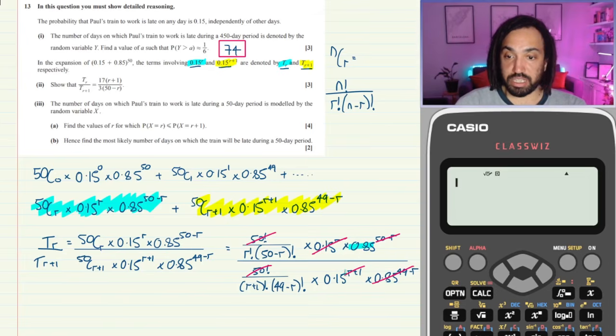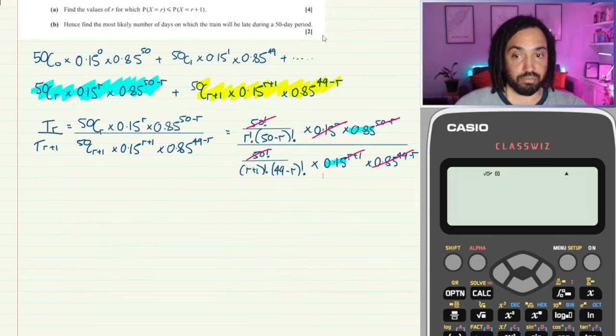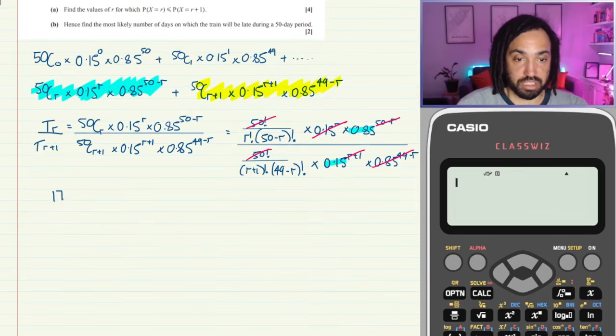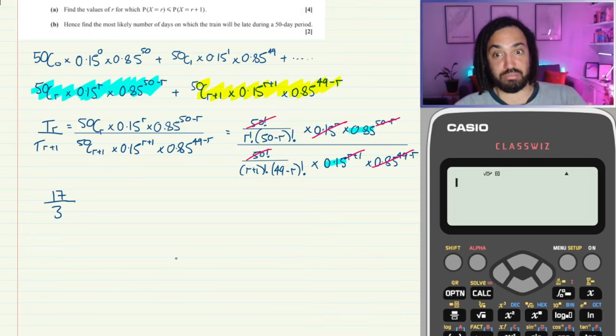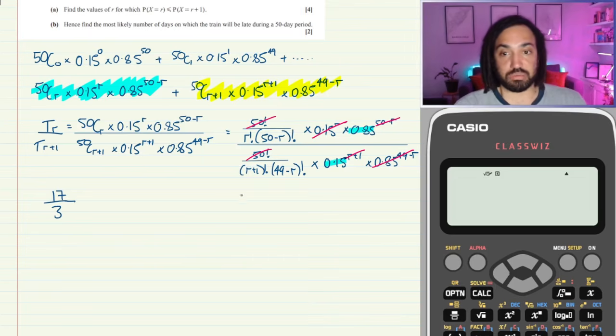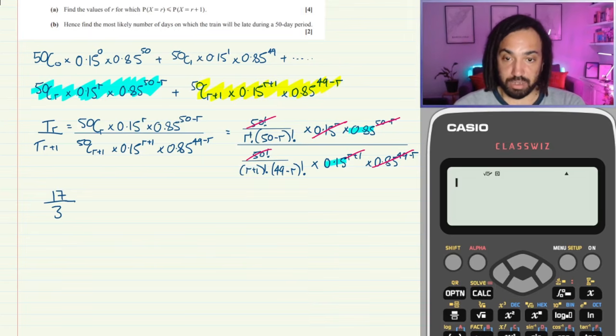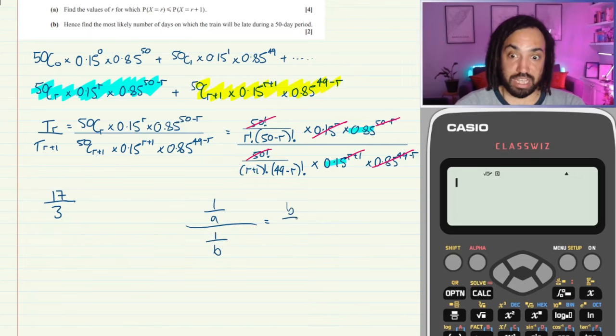Okay, let's then do this divided by that, which gives us 17 over 3, I believe. So we're going to have 17 over 3. And then let's do some careful sort of fraction work here. Because if we have this like 1 over a, and then we're dividing it by 1 over b, then that's the same as having b over a.